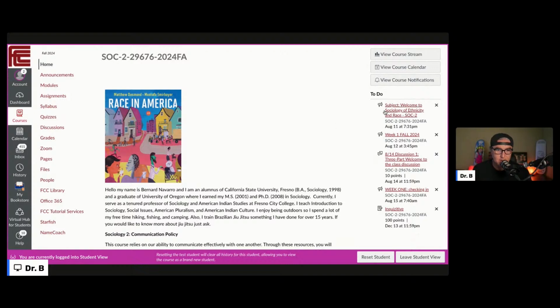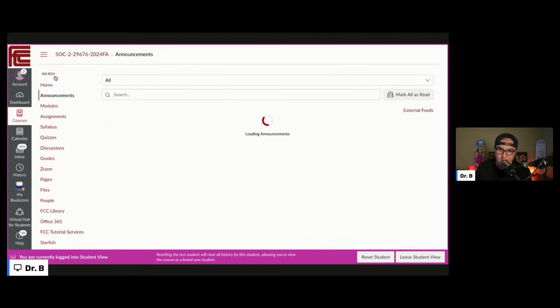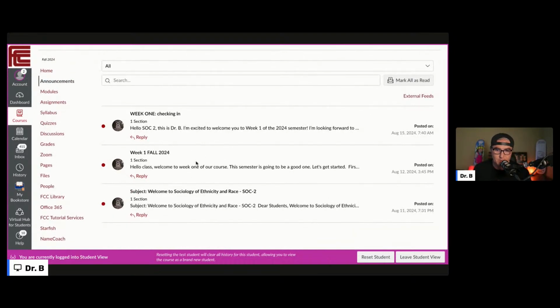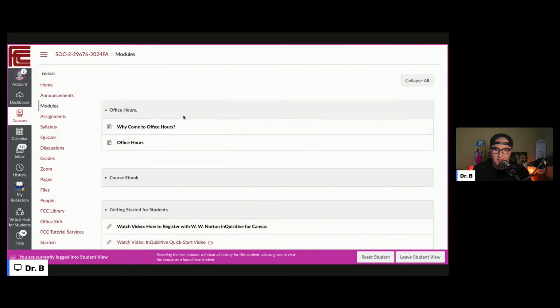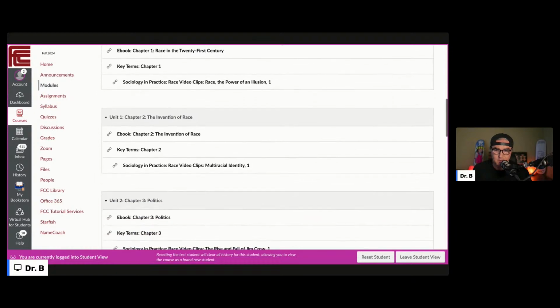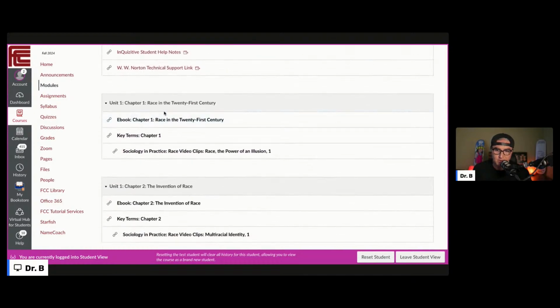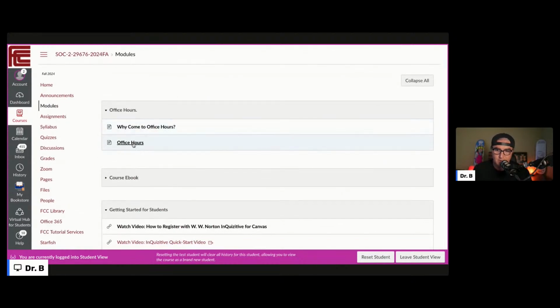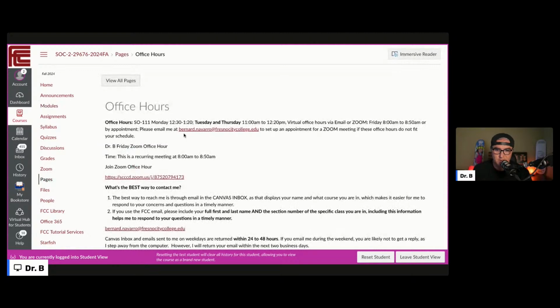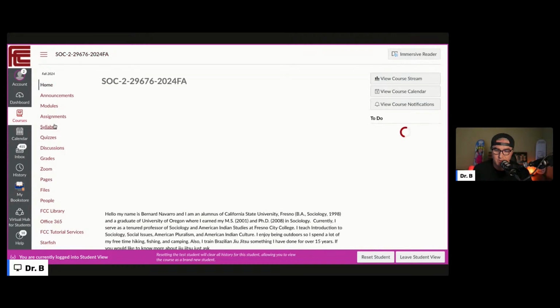And this is just a good way to make sure that you're on track, just clicking on these links. And so, like I said, you should always be reading the announcements. You can click on announcements right there, and the announcements will pop up. And then we have the modules button here, and you can see that we have the different units, the different chapters, and the ebook that we'll be using, and so on. And then my office hours are here as well, so you can see when I'm available to stop by my office. All of that is in modules.